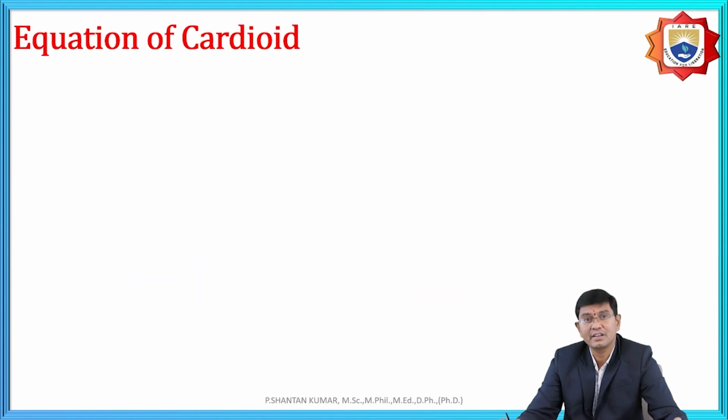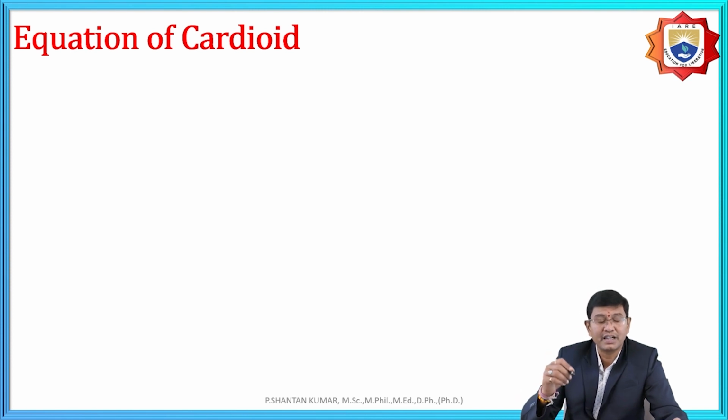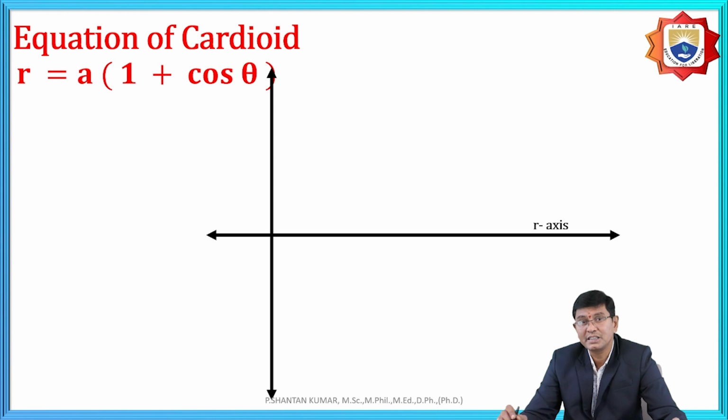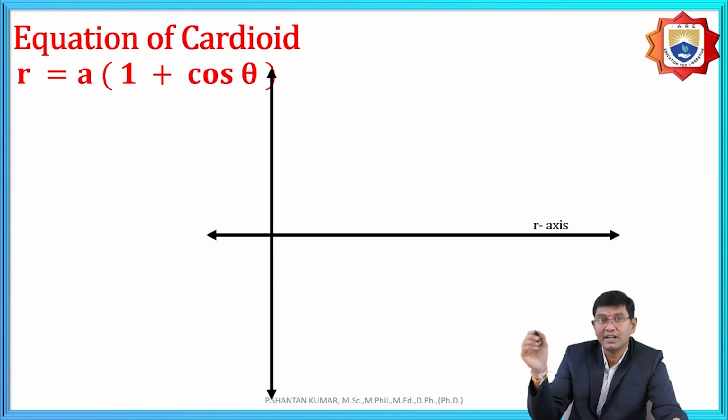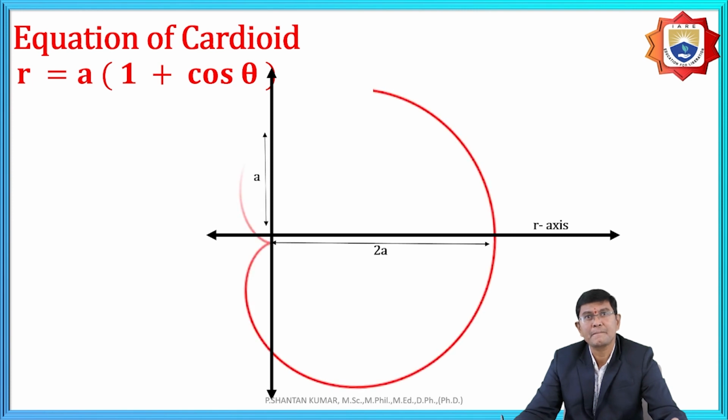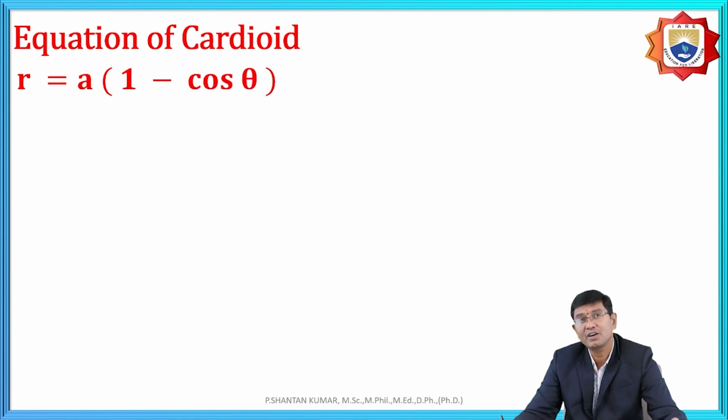Equation of the cardioid, that means it is a heart shape. That is r = a(1 + cos θ), parallel to the x-axis, that is symmetric about the right side. Based upon this one, we need to get the center and the equation of the cardioid that is opposite of the right side, that means the left side.